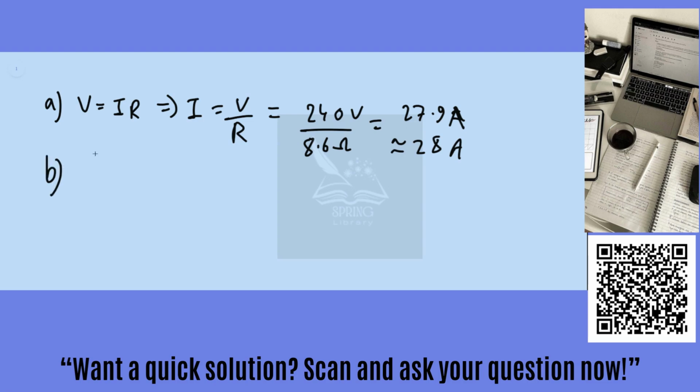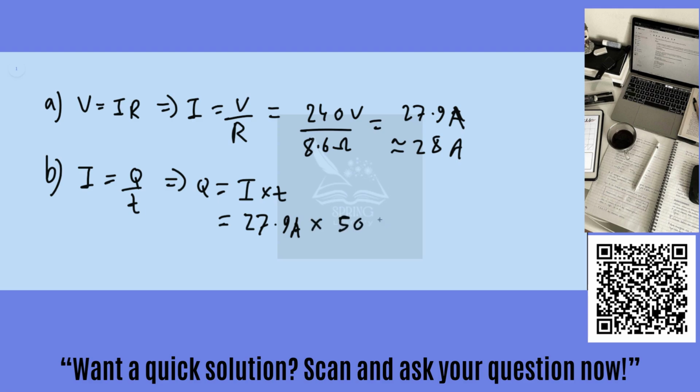And then for part B, we know that current equals charge over time. So charge equals current times time. And so current, as we just found, is 27.9 amps multiplied by 50 minutes times 60 seconds. So 50, each minute is 60 seconds, so 50 times 60. And so this gives us 8.4 times 10 to the 4, or 84,000 coulombs.